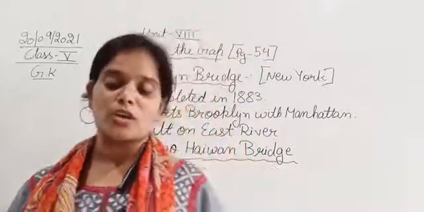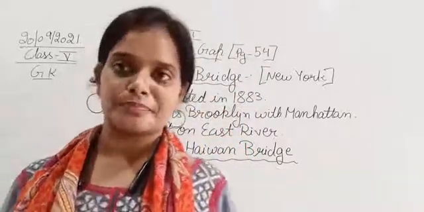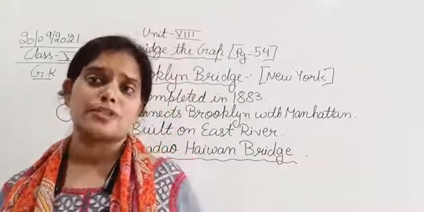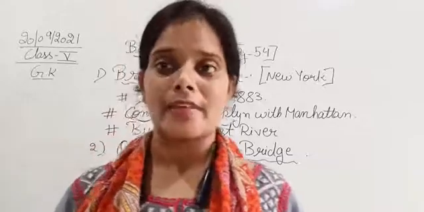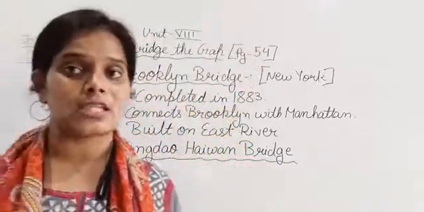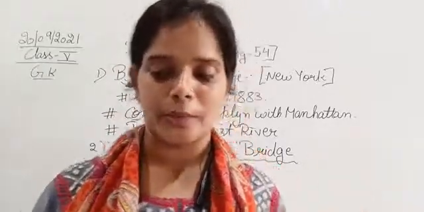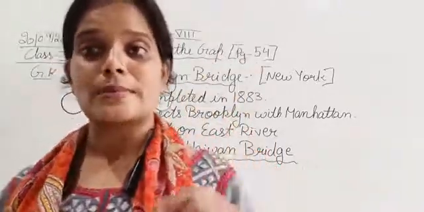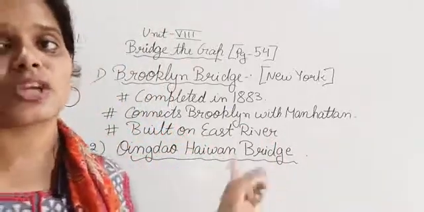So now we are talking about one of the longest bridges built on water. One of the world's longest bridges that is built on water is the Qingdao-Haiwan Bridge. So the Qingdao-Haiwan Bridge is the world's longest bridge built on water. तो पानी के ऊपर बनने वाला सबसे लंबा दुनिया का सबसे बड़ा ब्रिज कौन सा? That is Qingdao-Haiwan Bridge, located in China.